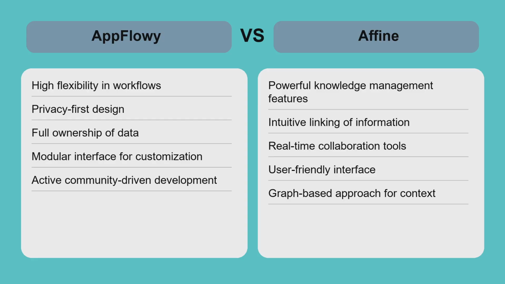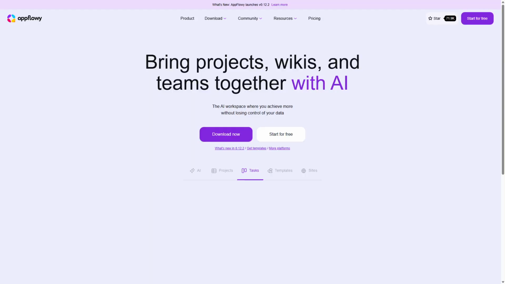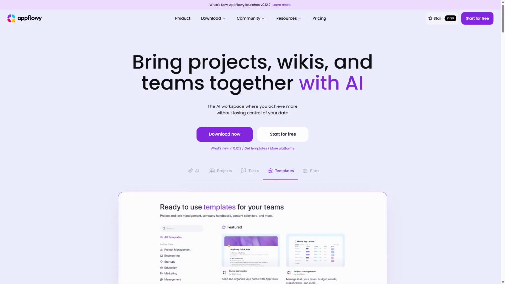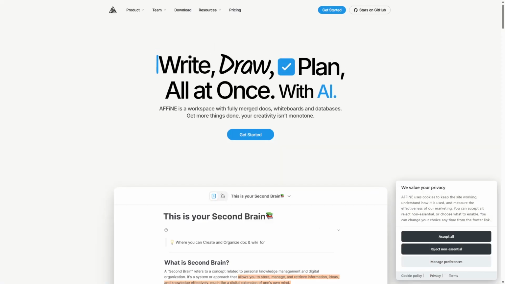The trade-off comes down to customization versus collaboration focus. Choose AppFlowy if you prioritize privacy, customization, and self-hosting capabilities for a fully controlled and flexible productivity setup. Opt for Affine if collaboration, knowledge linking, and an integrated workspace are your priorities, especially for team environments. Both apps offer powerful open source options, so select based on whether customization or teamwork drives your productivity needs.